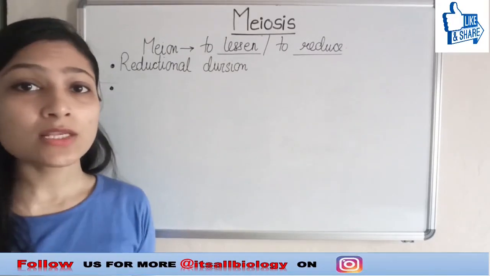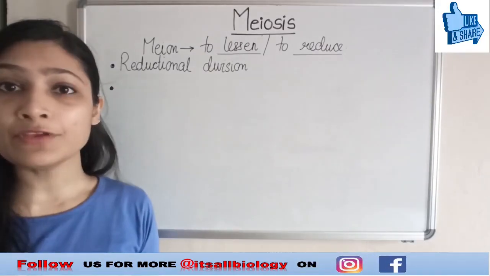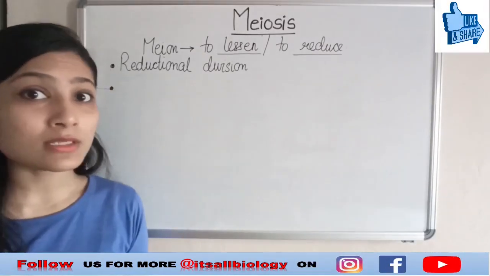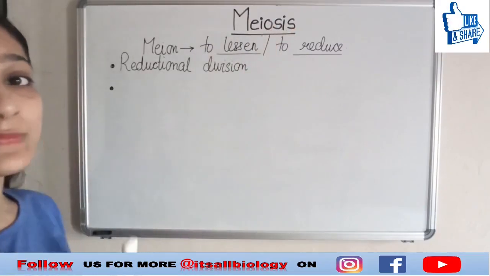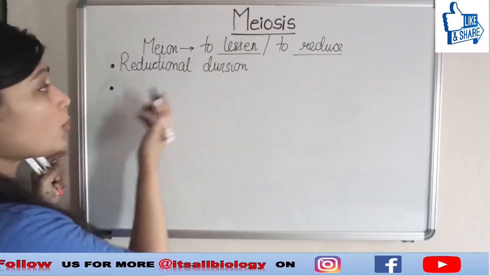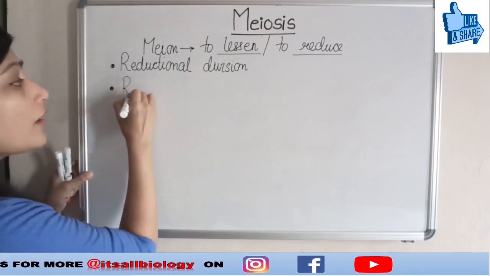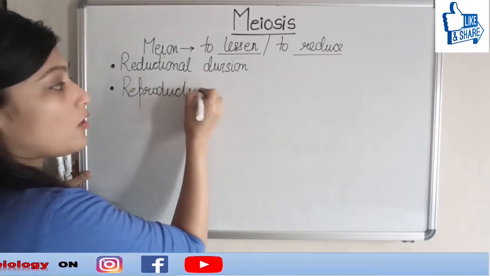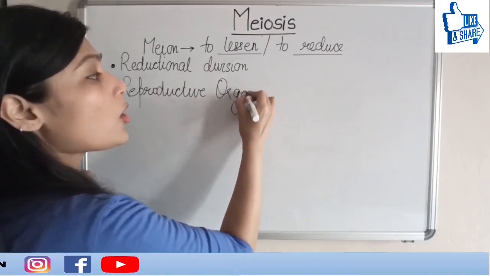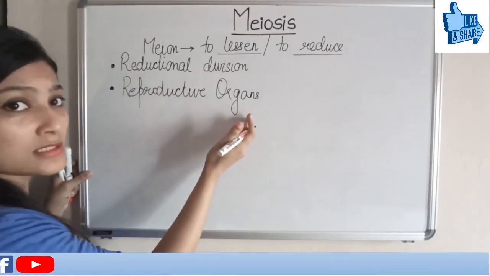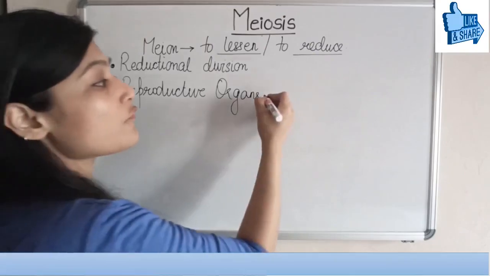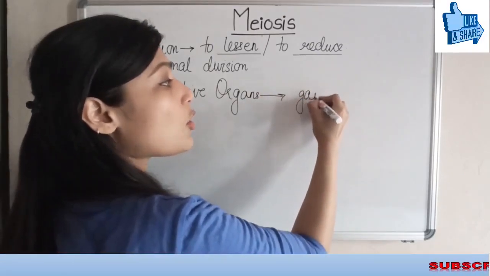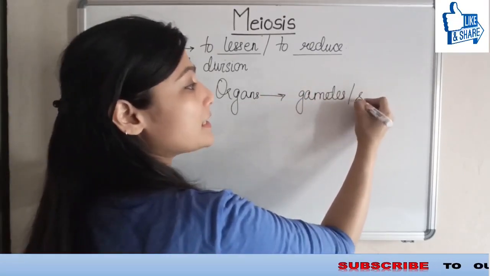Meiosis, as we know, is not the type of cell division which occurs in all types of cells. It is very specific. Meiosis only occurs in the reproductive organs to form gametes or sex cells.